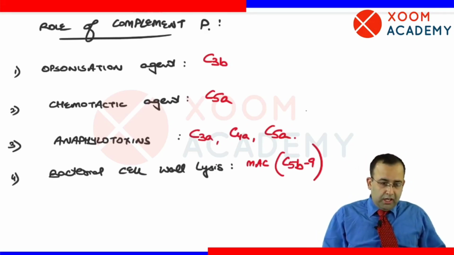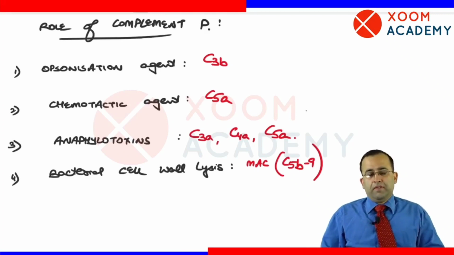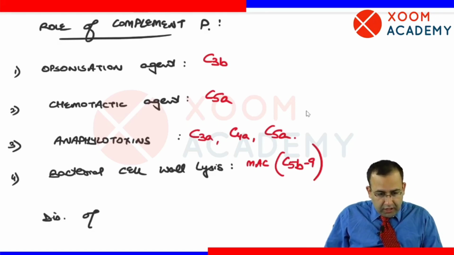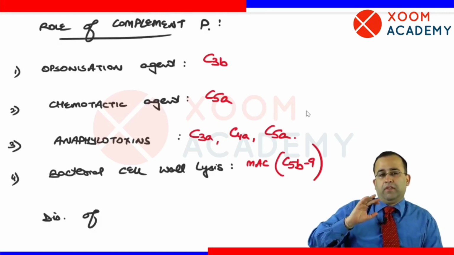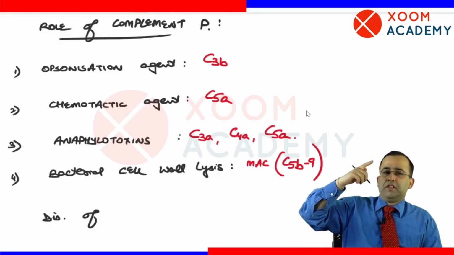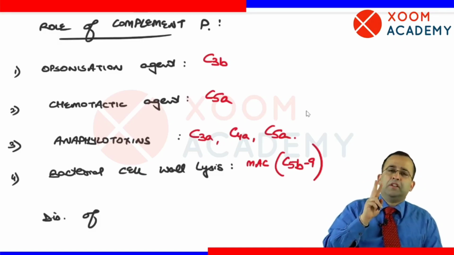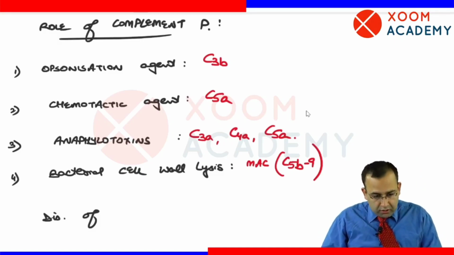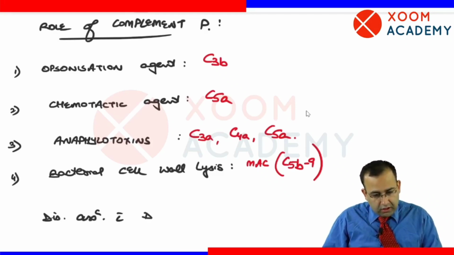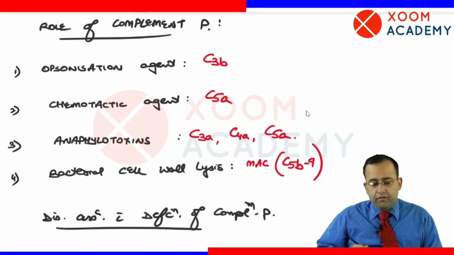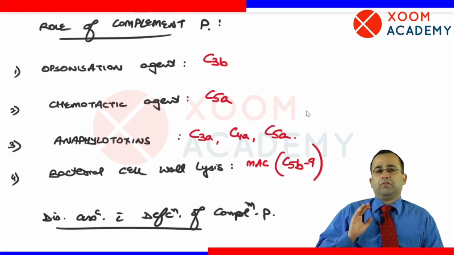Next point. Another question that is asked from this is the diseases associated with complement proteins, जो हम ये वाली 2 slides देख रहे हैं. Much more important than the pathways are the roles of complement proteins and the diseases associated with deficiency of complement proteins.